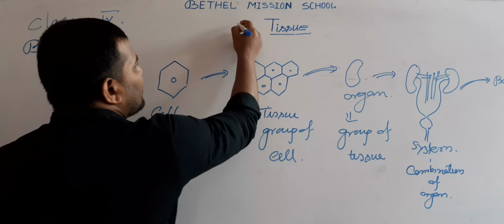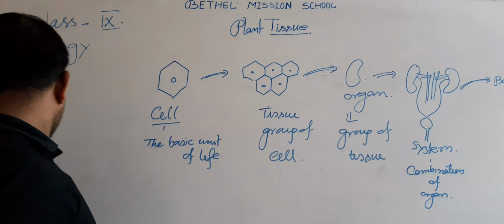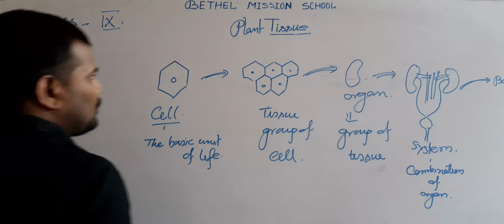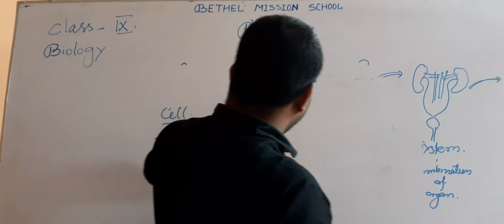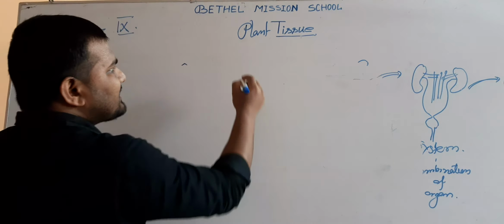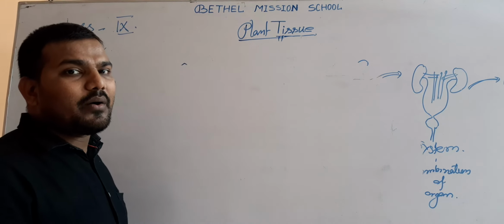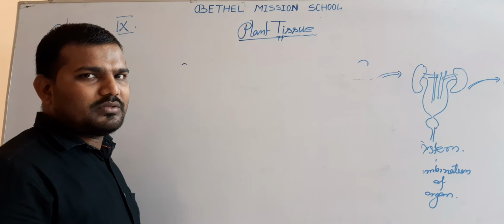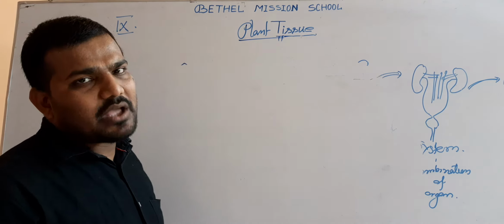Now, the different types of plant tissue. They are classified on the basis of meristematic power, or the power of division, that is, on the basis of cell division.